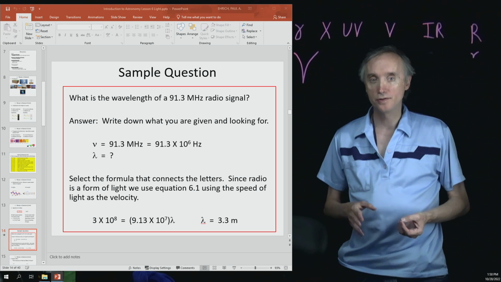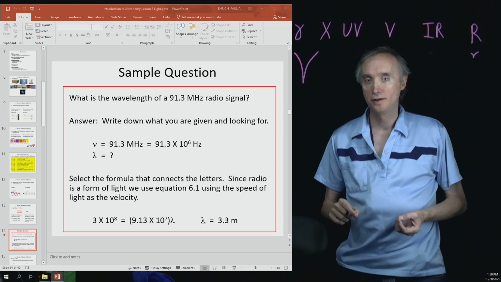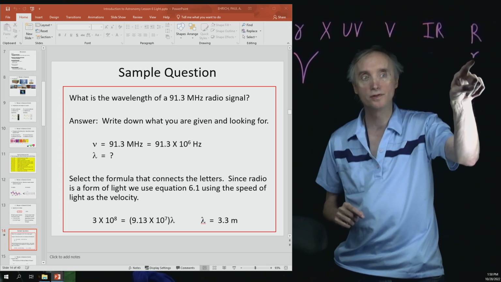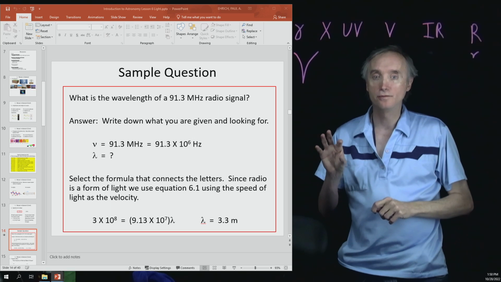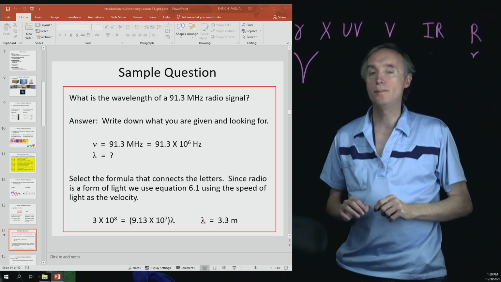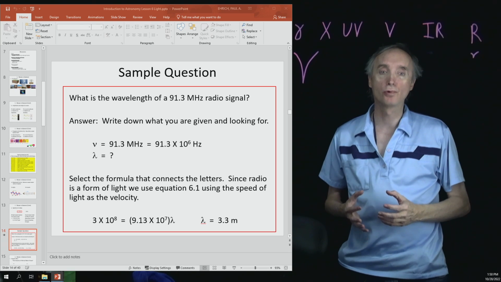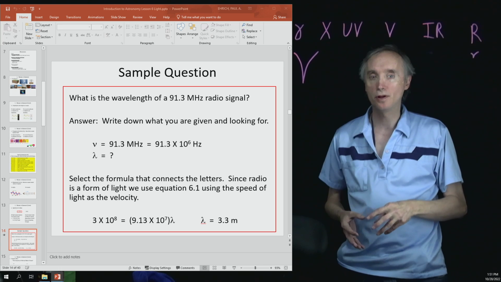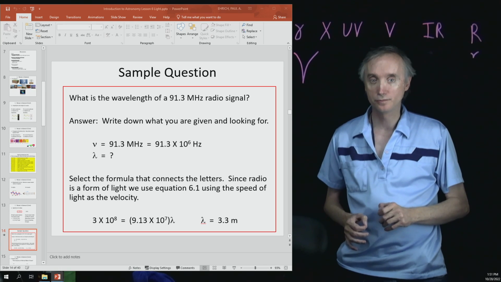Now the clue is 91.3 megahertz. So the hertz, that's frequency. And then the special letter that we used for frequency was the thing that kind of looks like a bird. And so the frequency is 91.3 megahertz, but we need to change that to regular old hertz. So we're going to multiply that by 10 to the 6th, a million.